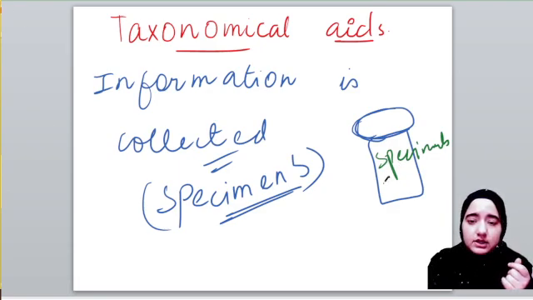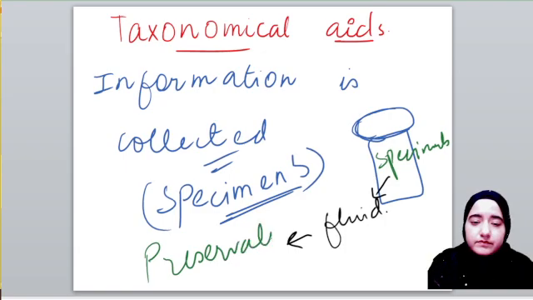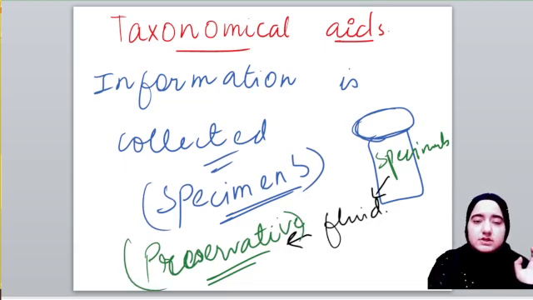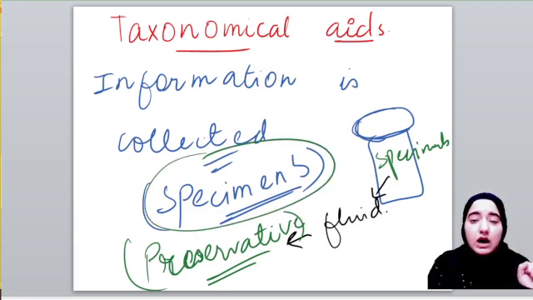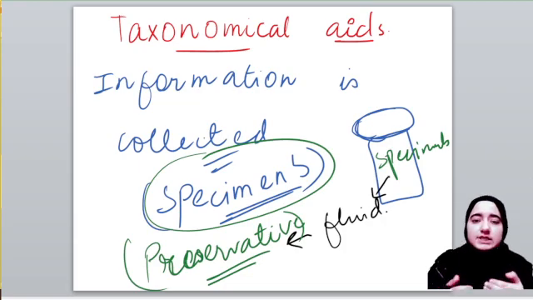Along with the specimen, inside the jar we have a fluid-like substance, and that fluid is nothing but a preservative. We collect the information, and the collected information is stored as specimens. How are specimens stored? They are stored inside the jar along with the fluid known as preservative solution, in order to preserve that specimen for further studies.